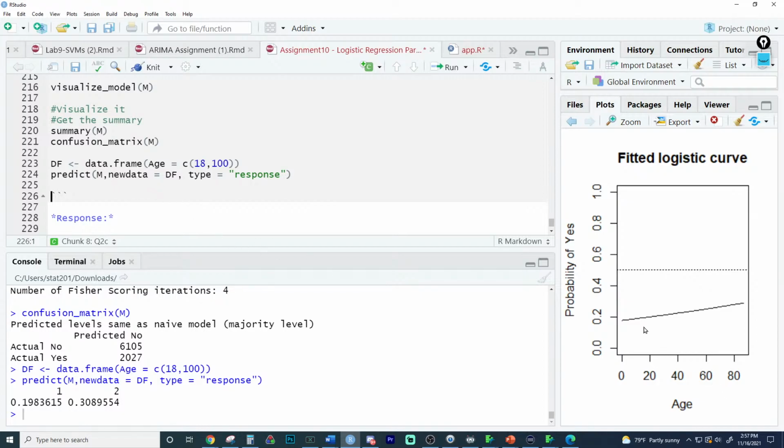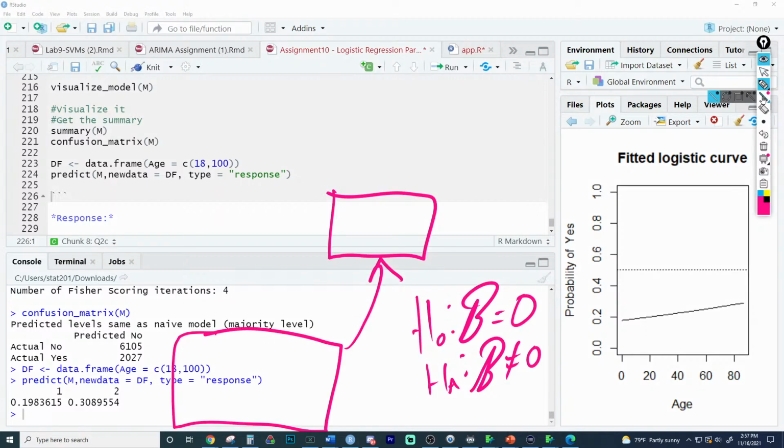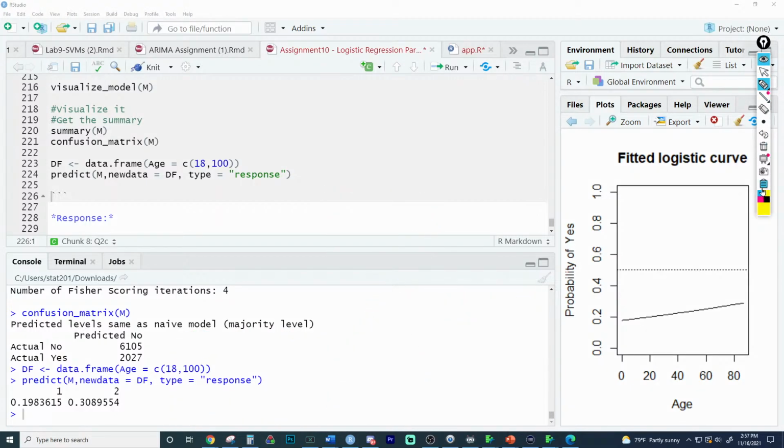What do you notice about a person who is 18 years old, which you can see right here? That's about where 18 is at, hence it graphs to right here. Let's associate these by drawing on the screen a little bit. The 18-year-old person is the first person I made predictions for, and they would be right here. The 100-year-old person, pretty much as old as they get, is this person. Here's their probability, and that would be all the way over here. So what do you think, Nathan, when you look at the differences between these two?